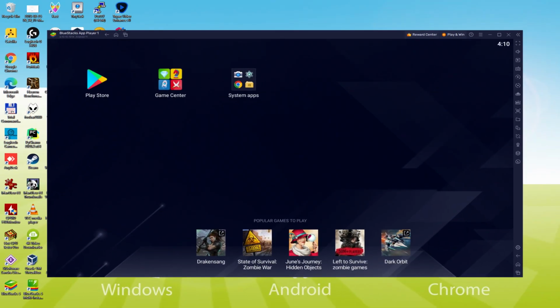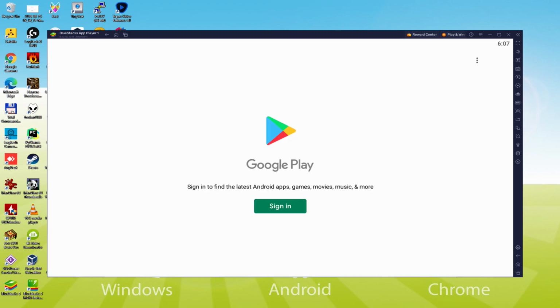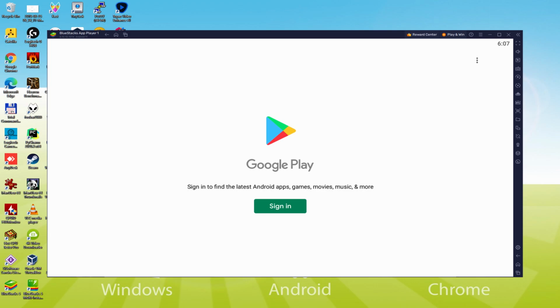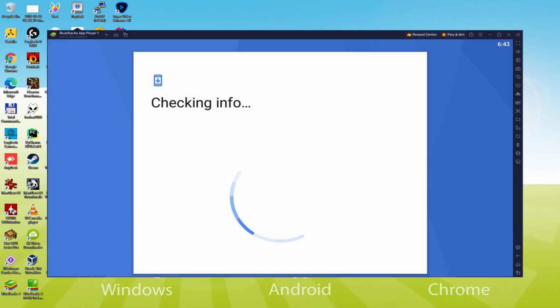Let me do the next step, which is actually a must-have, and that's to enter the Google Play Store. And we are going to click on Play Store. As you can see, Google Play is presented. In this case we have to sign in. Now that we are here, we are required to do this next step that is imperative. So we simply click on Sign In. At present it says Checking Info.